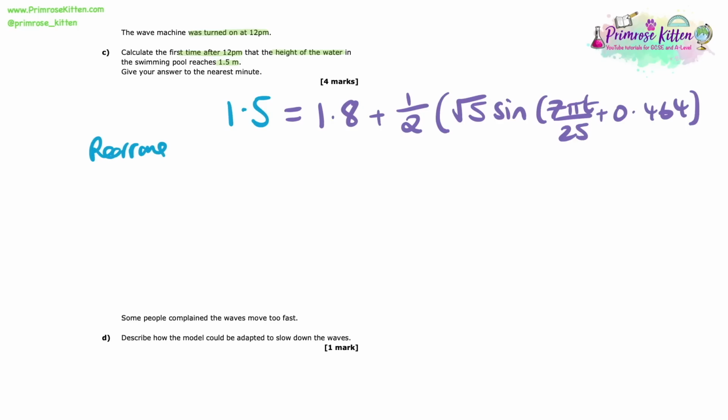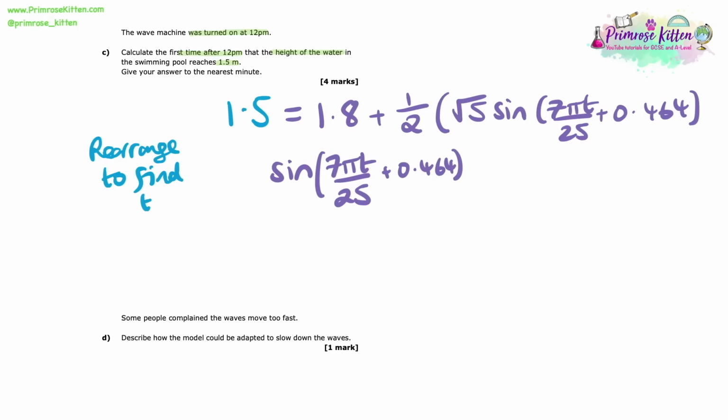So now all that we need to do is rearrange this. We need to get t as the subject eventually. So let's chip away at it bit by bit here. If we take that 1.5 and subtract 1.8, multiply through by 2 and divide by root 5, we end up finding that sine of (7 pi t over 25 plus 0.464) is equal to minus 3 root 5 over 25. Hopefully you're okay with rearranging at that level.